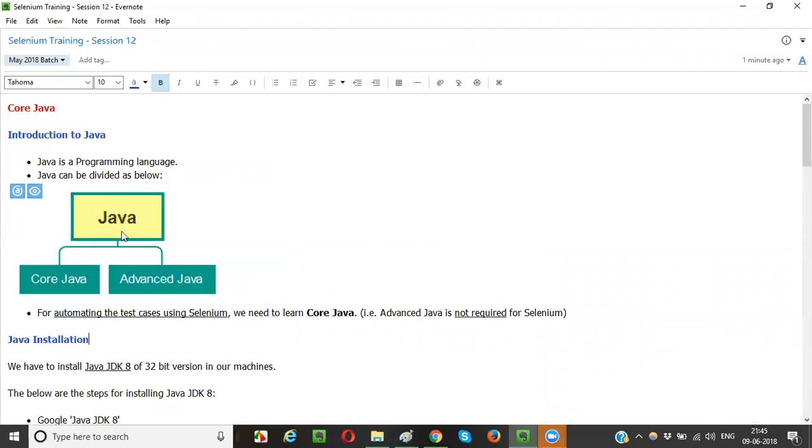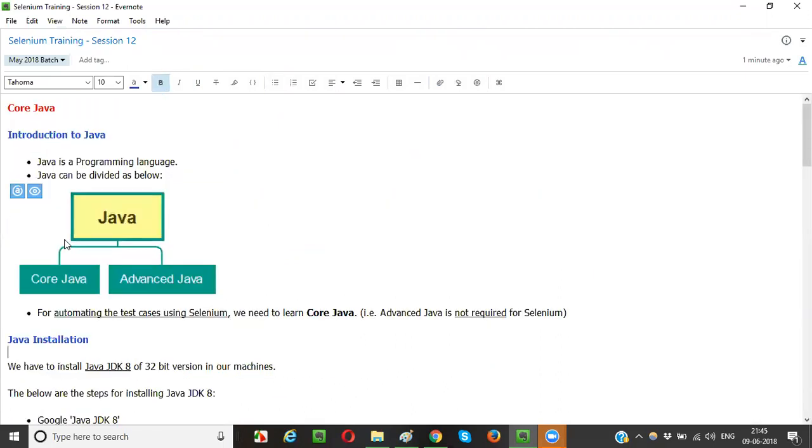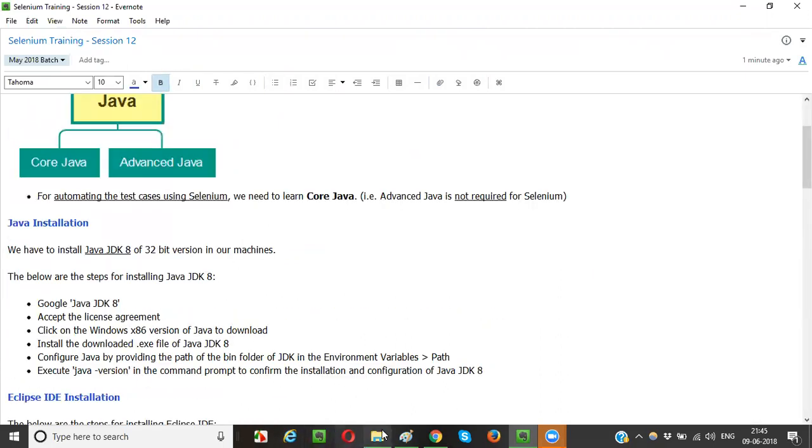So first, in order to use core Java as part of Selenium automation, we need to have Java installed in our machines. We need to install Java, guys. Then only we can write core Java programs. In order to perform programming as part of core Java, we need to first install Java. Let's install Java, guys.